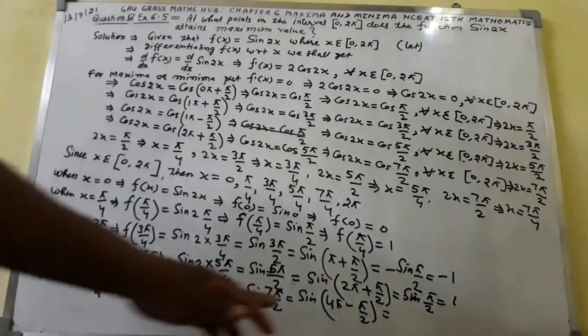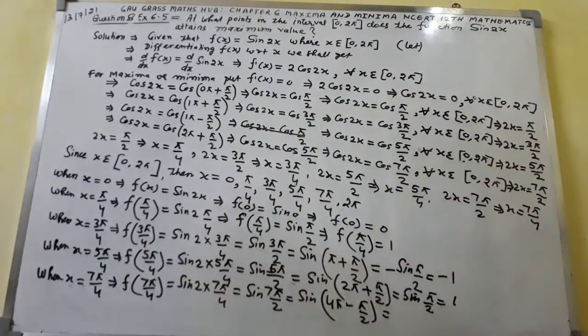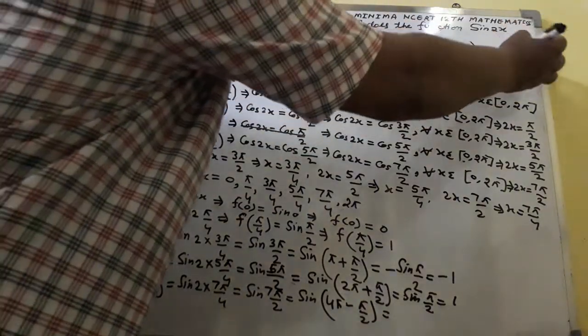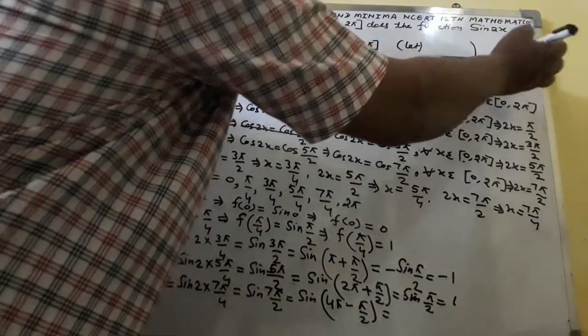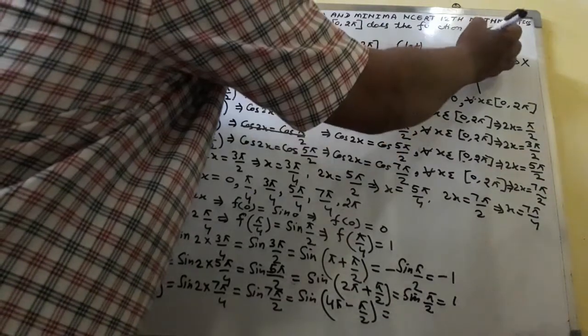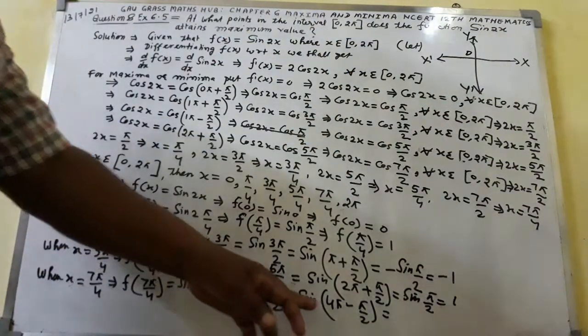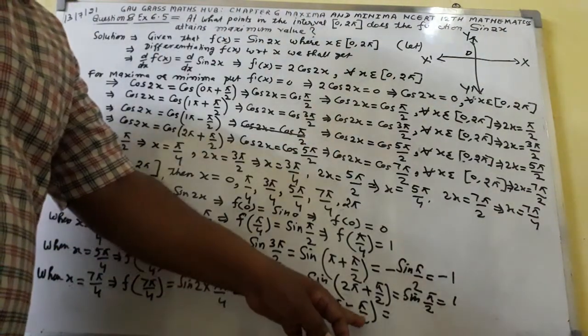So 4 pi means 720 degrees, minus 90 degrees. Like this you can assume. This is the quadrant diagram, this is the x axis, this is the y axis, this is the origin. So you have to find out 4 pi minus pi by 2.